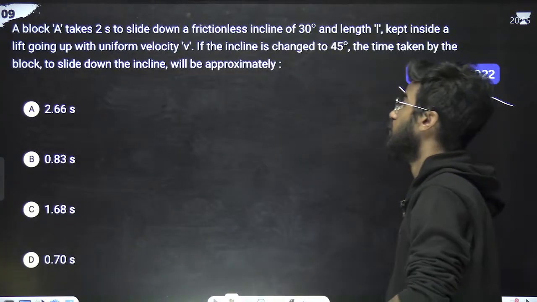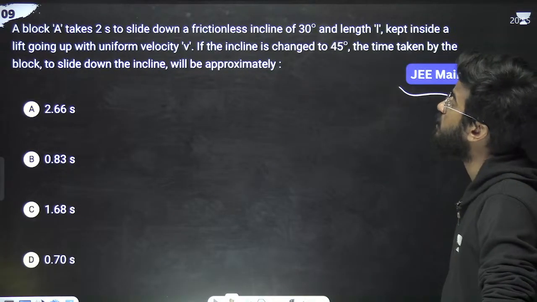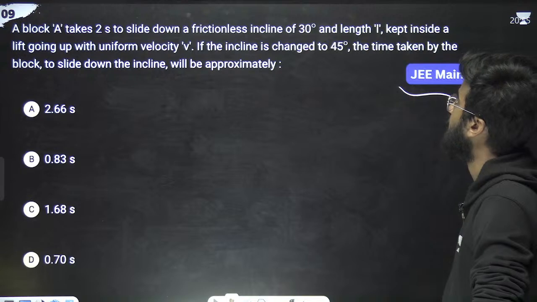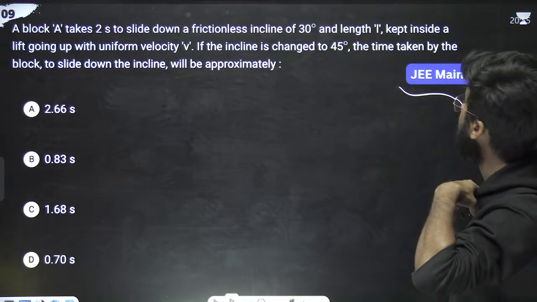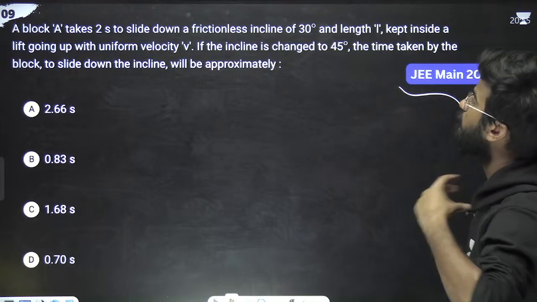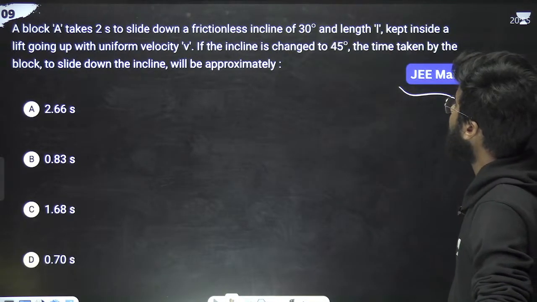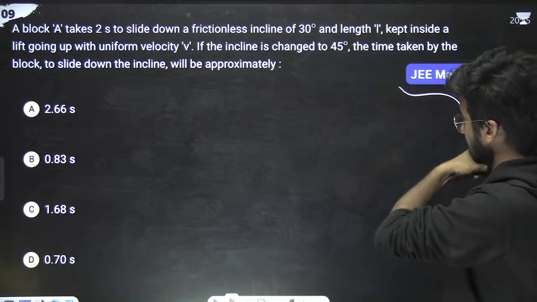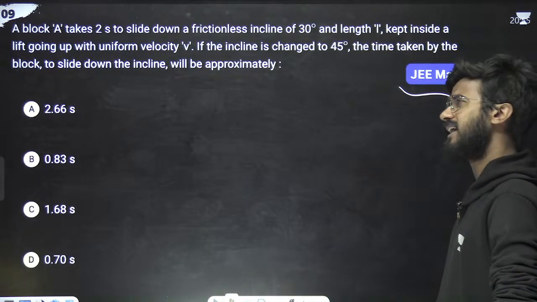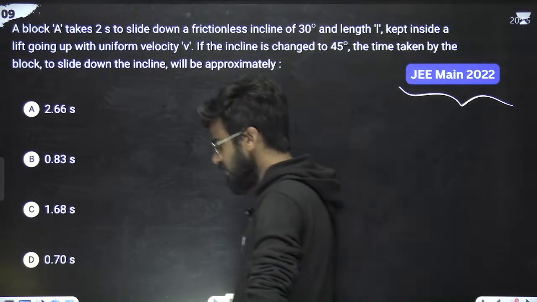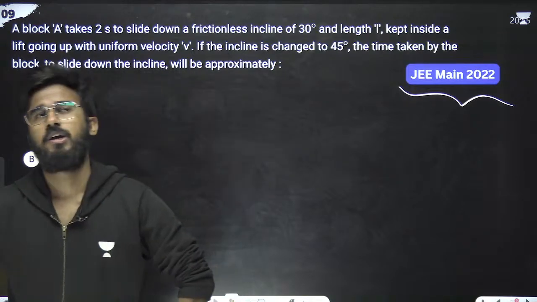Okay, let's read out the question. A block A takes 2 seconds to slide down a frictionless inclined plane of 30 degrees of length L, kept inside a lift going up with uniform velocity. If the incline is changed from 30 to 45 degrees, the time taken by the block to slide down the incline will be approximately what? Just listen to me very carefully.